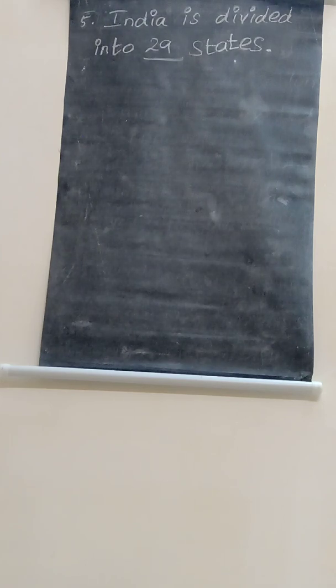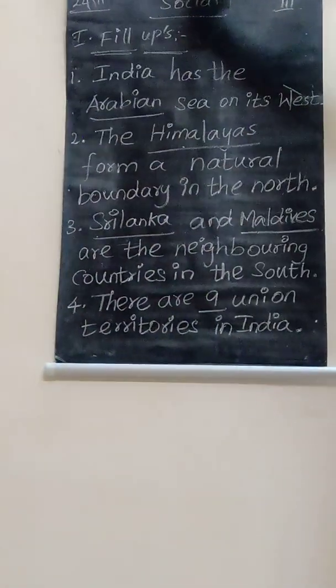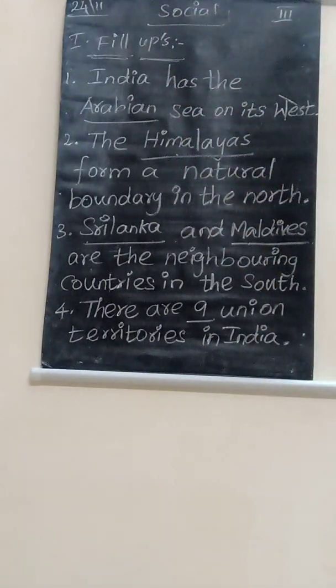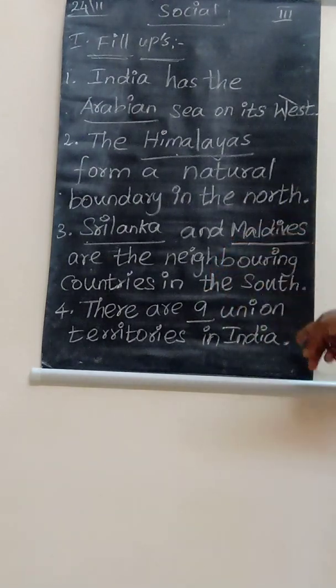India has the dash sea on its west direction: Arabian Sea. And the second one, the dash forms a natural boundary in the north direction: mountain Himalaya. Dash and dash are the neighboring countries in the south direction: one is Sri Lanka and another one is Maldives. These two neighboring countries are located in the south direction. And the fourth one, there are dash union territories in India: 9 union territories. And the fifth one, India is divided into dash states: 29 states.